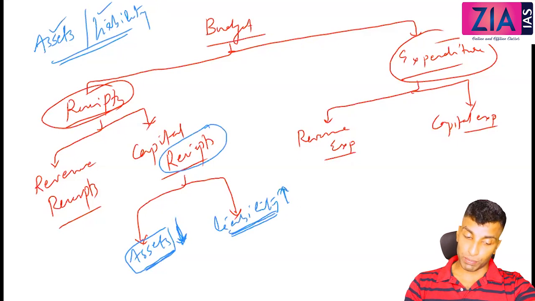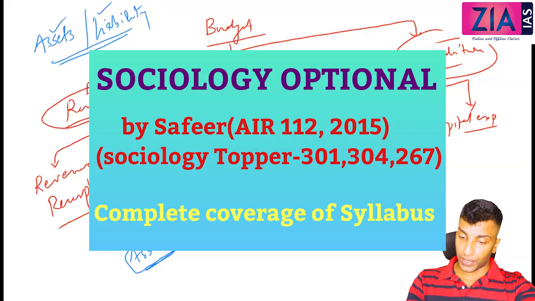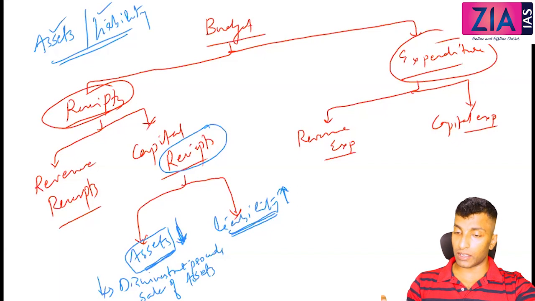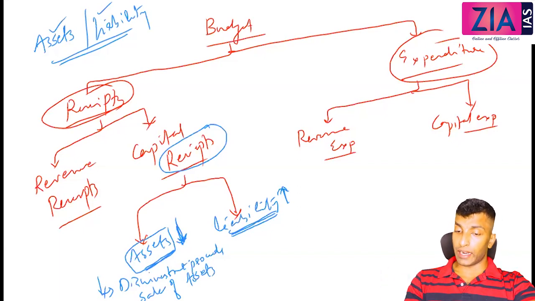Now think from this perspective. If assets are reduced, what are they? First you can write disinvestment proceeds, and you can also write sale of assets. In all these, government assets are reducing, but government is getting the revenue, or the income, money is there.